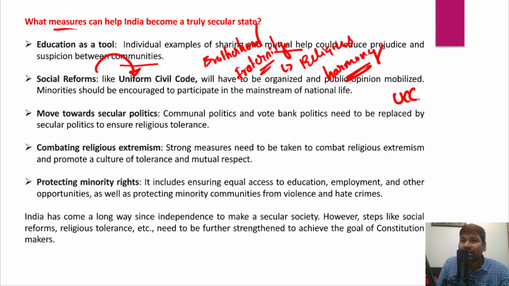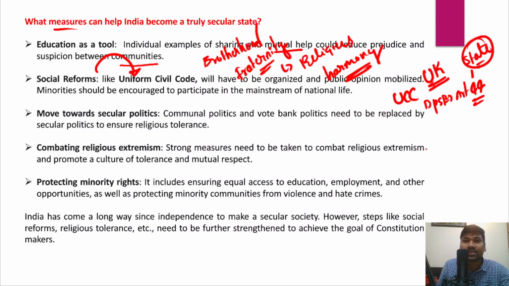And we all know that recently the Uttarakhand state government has implemented the uniform civil code, and under the Directive Principles of State Policy, Article 44 of the Indian Constitution directs the state to implement a uniform civil code, right? So Uttarakhand is the first Indian state to implement the uniform civil code. So therefore, what is a uniform civil code?